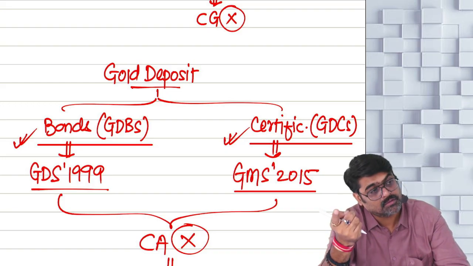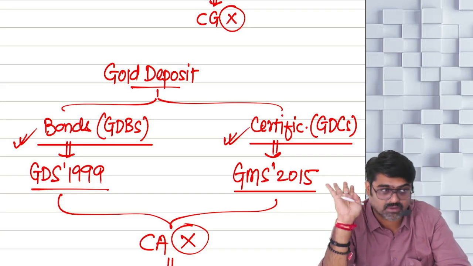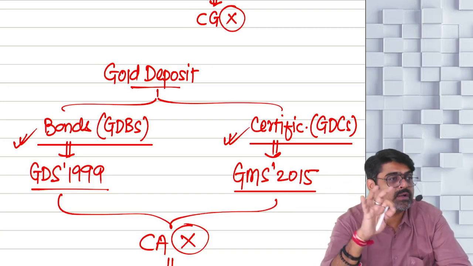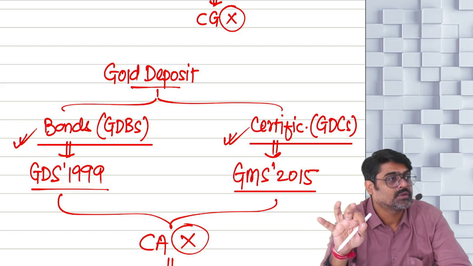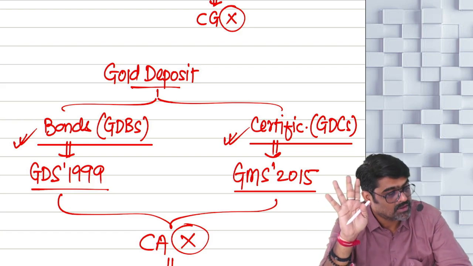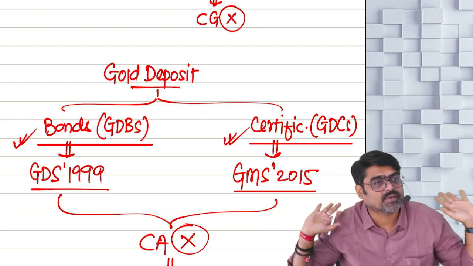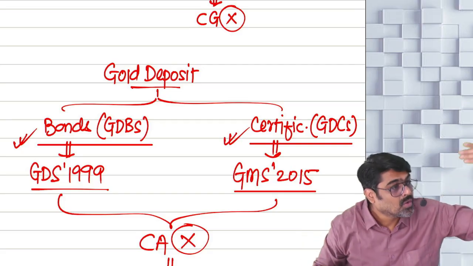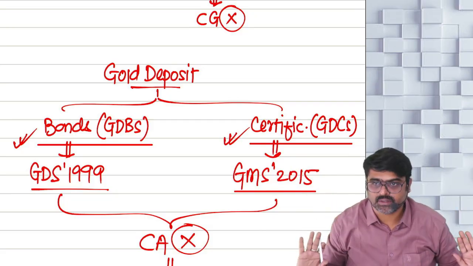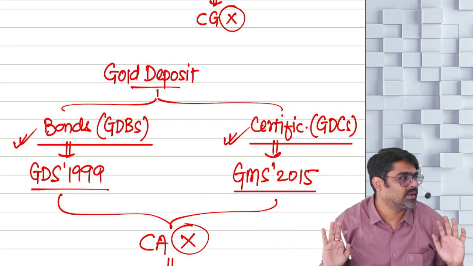New gold bonds are known as sovereign gold bonds, and they are capital assets. Next one, gold deposit bonds and gold deposit certificates. Remember, old gold deposit bonds, new gold deposit certificates. Both of them are not treated as your capital asset.